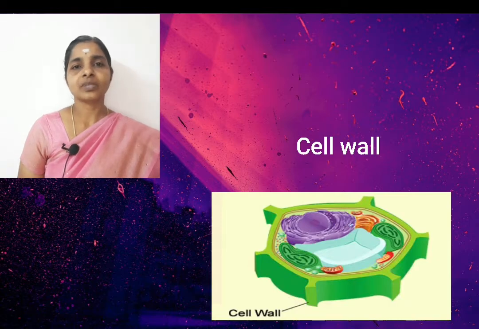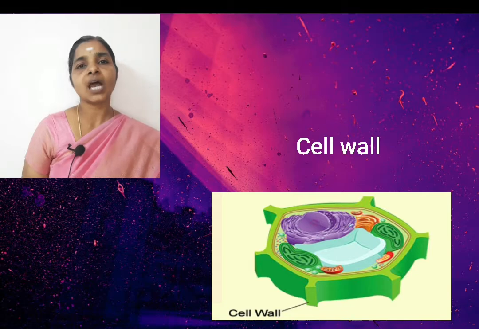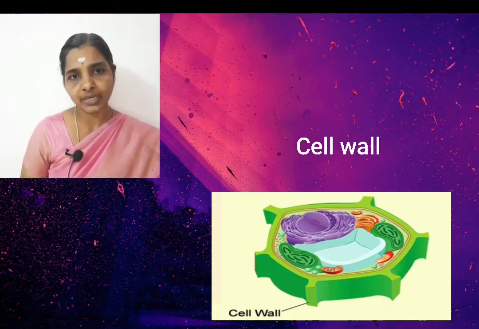Now we are going to discuss another main topic called cell wall. You know that in plant cell and animal cell, we studied that the outside structure is the plasma membrane.